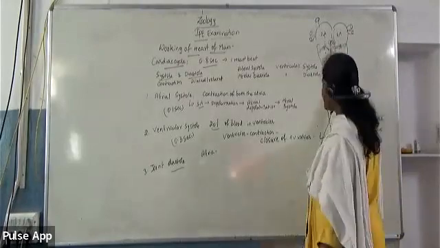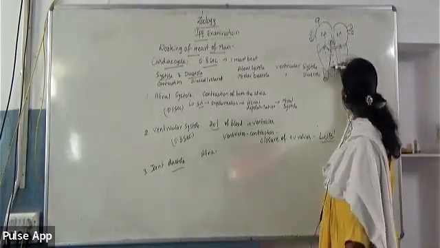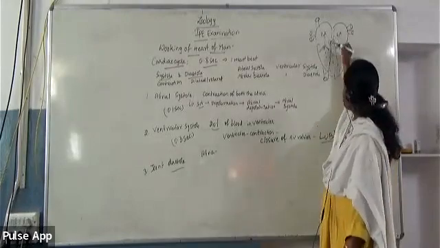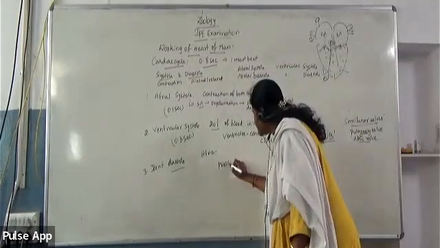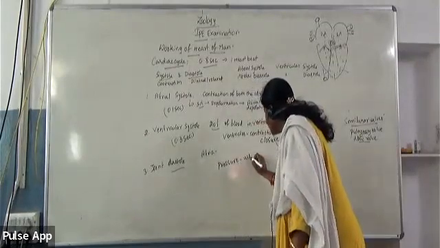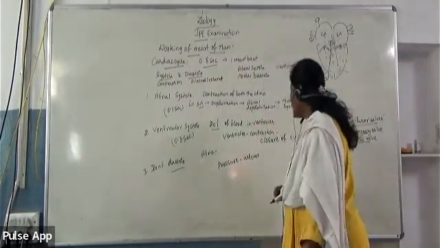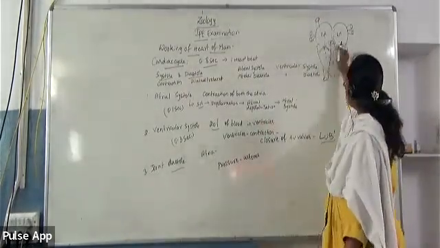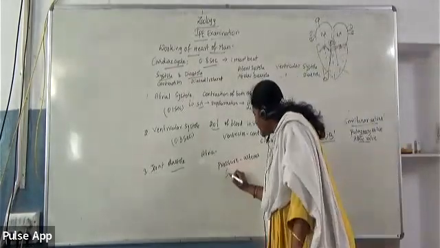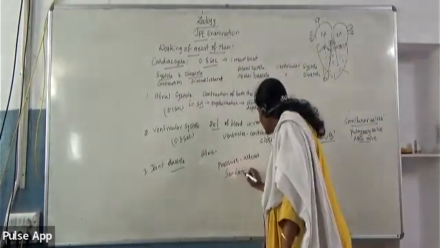And meanwhile, whatever blood has entered into the respective arteries, because of that the pressure increases in the arteries, and again the blood will try to flow back. In order to prevent that, the semilunar valves will be closed now.